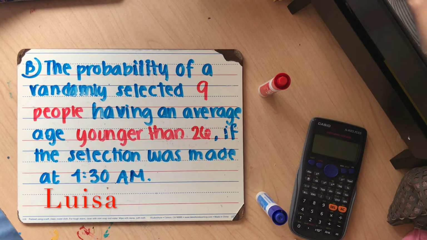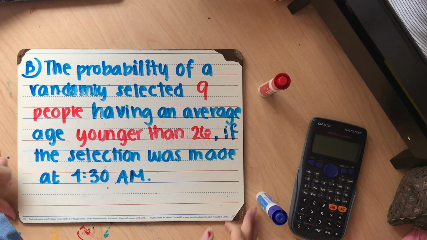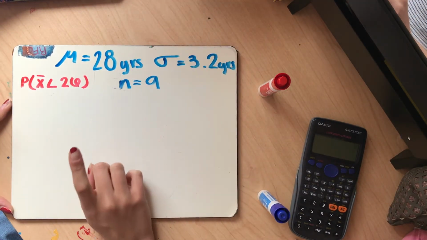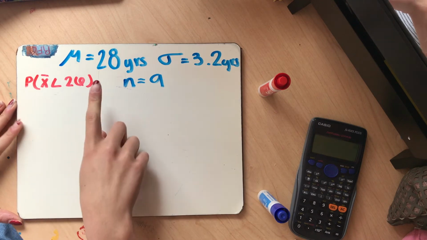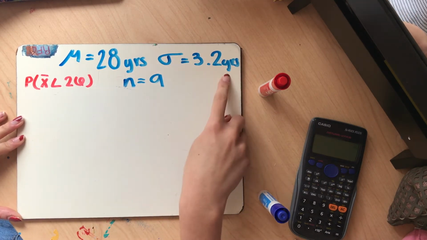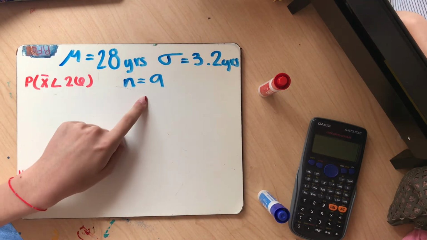Okay, so the probability of a randomly selected 9 people having an average age younger than 26 if the selection was made at 1:30 a.m. What this means is that the population mean that we had previously is 28 years old, the standard deviation is 3.2 years, and the sample size they're giving us in the problem is 9 people.